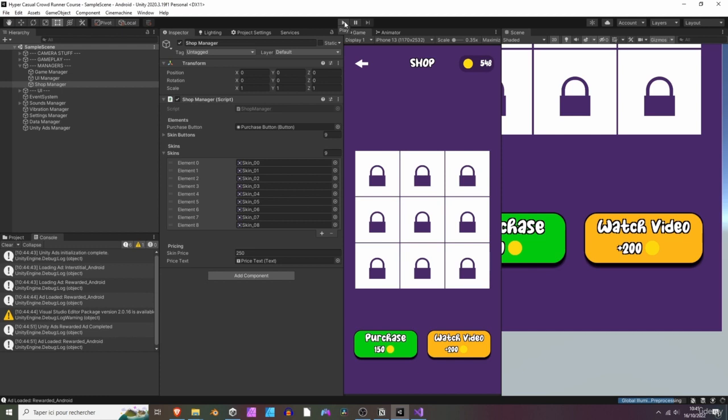So adding rewarded ads. So in the next lesson, we are going to see how to implement banner ads. Okay, let's jump there.